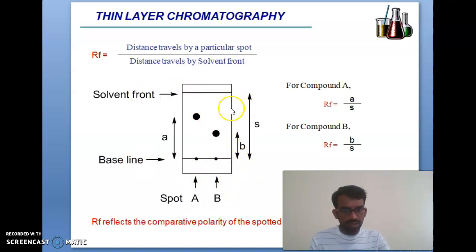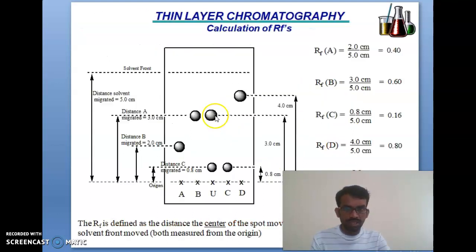Then after you can dip into the mobile phase and stationary phase. Then after you can calculate compound A and compound B, how much distance will be traveled. This is the calculation procedure. You can see here A, B, C and D. This is the distance of migration, how the spots are moving. From here to here you can calculate these formulas.